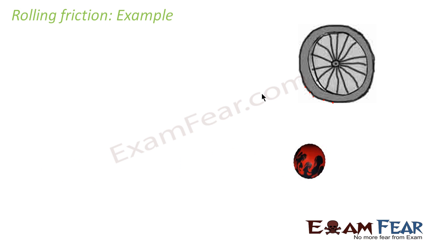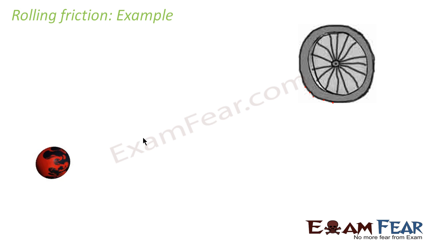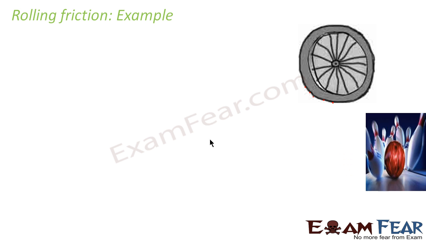Similarly, you can think of the bowling balls. It rolls down the smooth lane which you see. There also the similar thing happens. Any spherical or circular object which has a tendency to roll on a surface, you can even take the example of a spinning top. Whenever they all move on a surface, rolling friction comes into play.